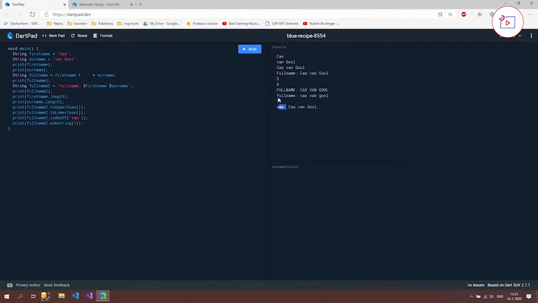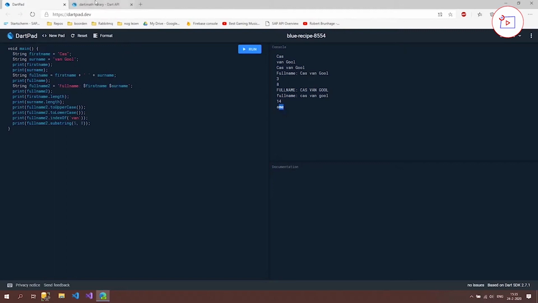So let's check it out. 1, 2, 3, 4, 5. So it's going to give back everything behind the 5th index, included with the 5th index itself, which is the A. So that works fine. But if you now say 8, so comma 8, which is for the end index, then we should get back a tinier string, which is just "aim". So these are string functions.